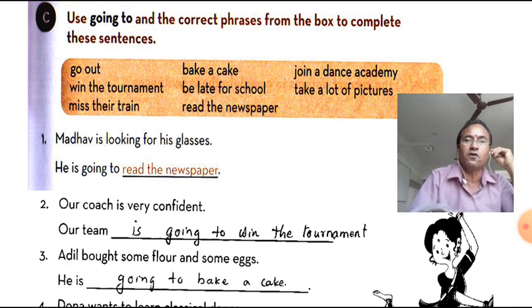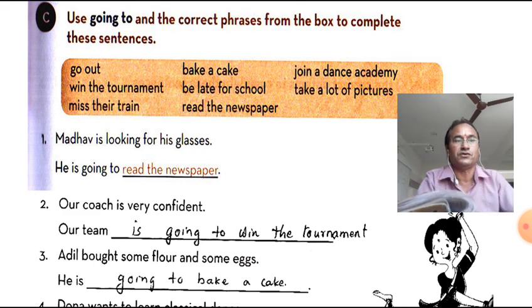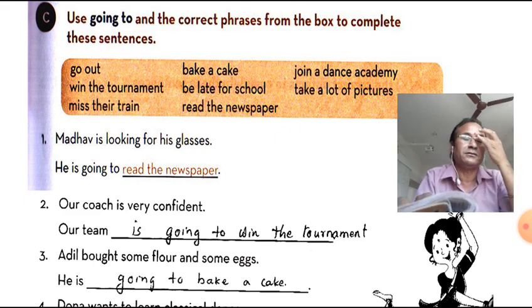Madhav is looking for his glasses. So, he is going to read the newspaper. First one: Madhav is looking for his glasses. I think he might be weak at sight. That's why Madhav is looking for his glasses. And the second, the answer is given. He is going to read the newspaper. He is going to means in a short period of time he is going to read.